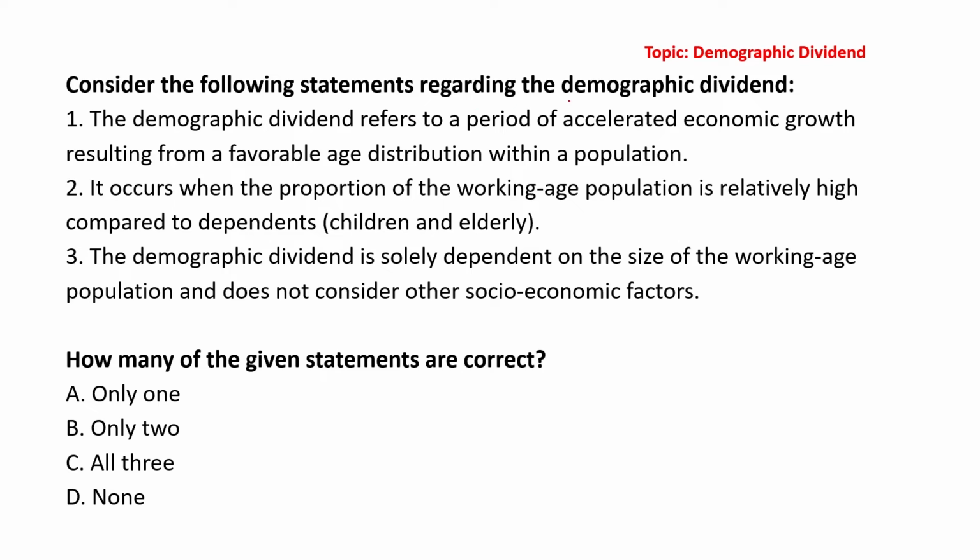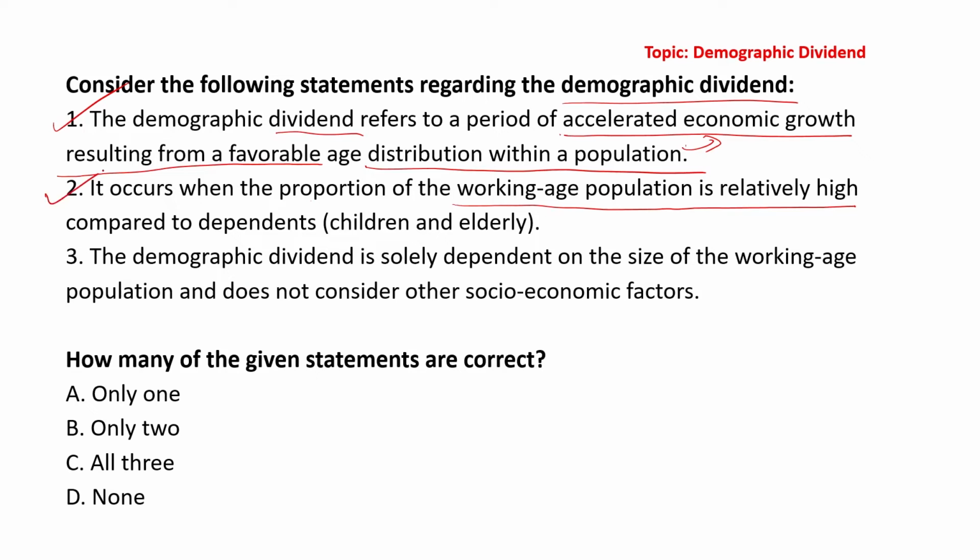Consider the following statements regarding demographic dividend. Demographic dividend refers to a period of accelerated economic growth resulting from favorable age distribution within the population. Absolutely correct. Because the working population is more, there will be acceleration in economic growth of the country. It occurs when the proportion of working age population is relatively high compared to dependents. Again, absolutely correct.